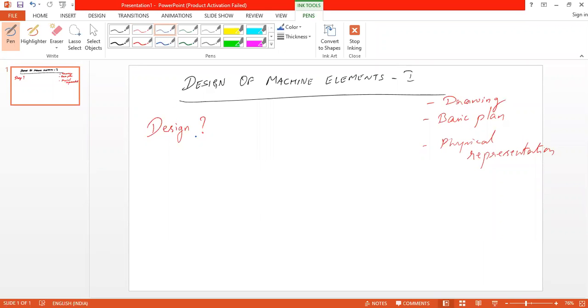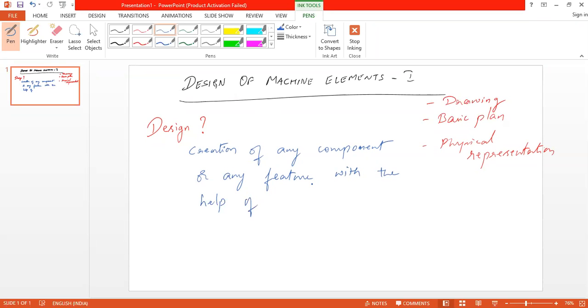Say in simple words, we can say design is creation of any component or any feature with the help of scientific methods or theories.